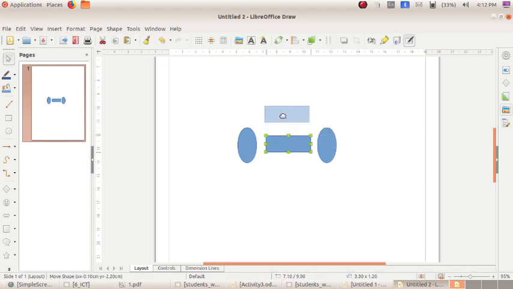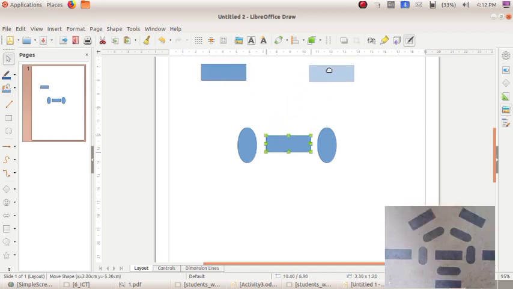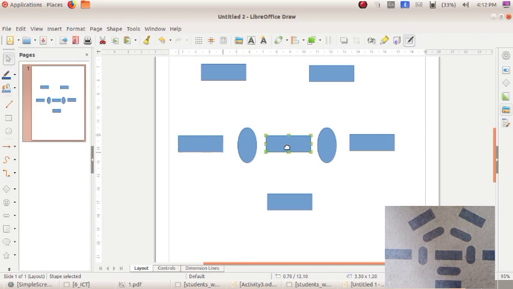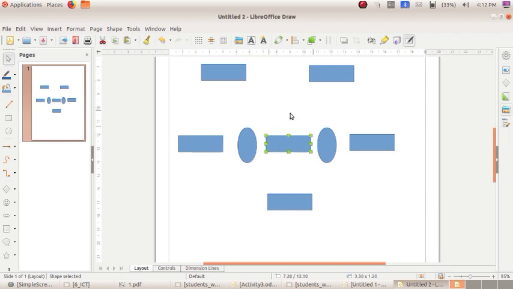Then arrange it in the position. See? Okay. There is an extra rectangle. You want to select it and press on the delete button. Okay. So we have completed drawing rectangle. Now you want to draw the ellipse.